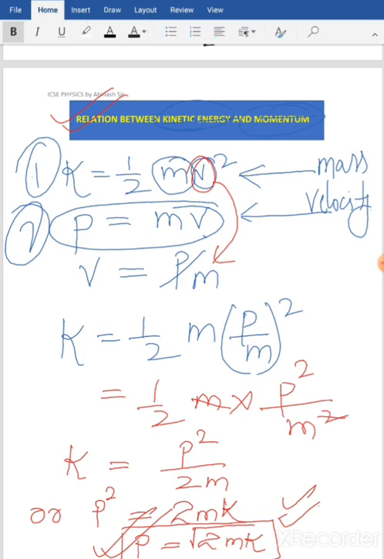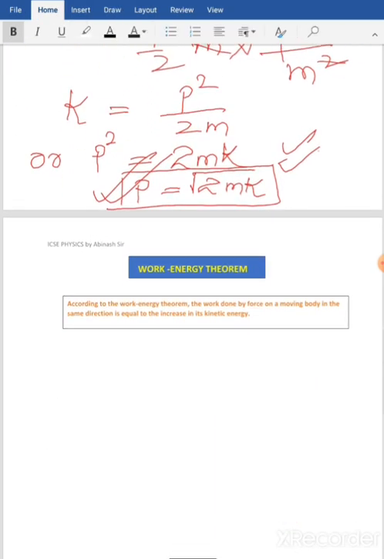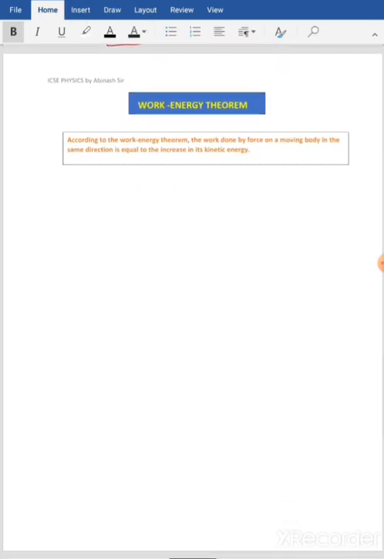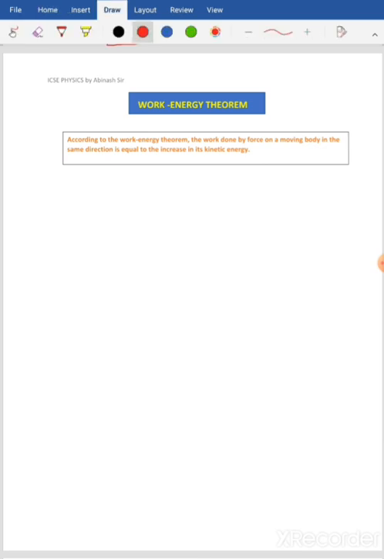All right. Now let's move to our today's last topic, that is the work energy theorem. What does this say? As I said in the earlier slide, work and energy are interrelated. According to this work energy theorem, the work done by a force on a moving body in the same direction is equal to the increase in its kinetic energy. Now what does this mean? I'll try to explain here.